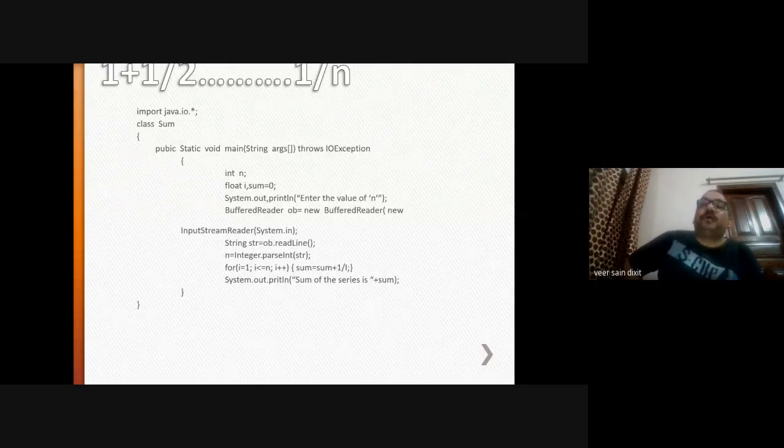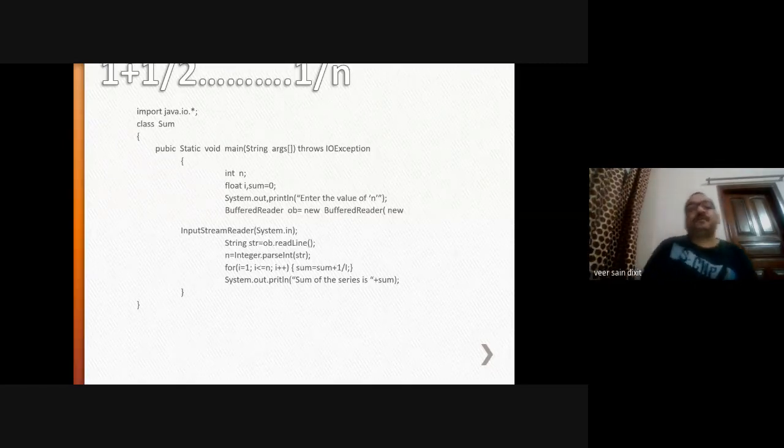Or if you are going to apply some conditions, in that way also the flow of execution will change. The statements used to change the flow of execution of a program are known as control statements. I told you conditional statements, looping statements, then jump statements, and apart from that, unconditional jump statements, in which continue, break, and return statement.